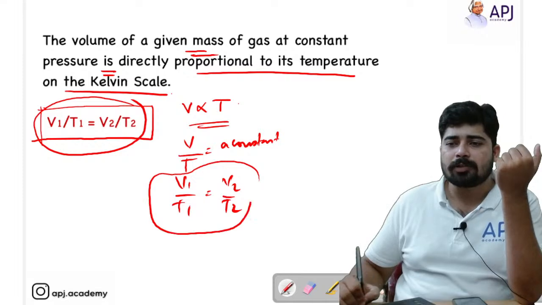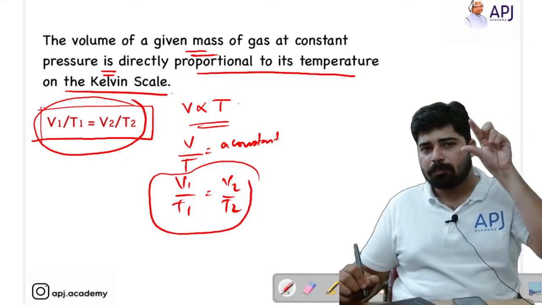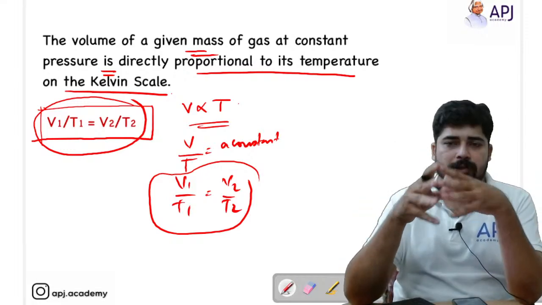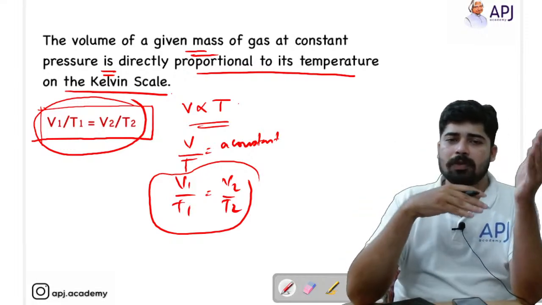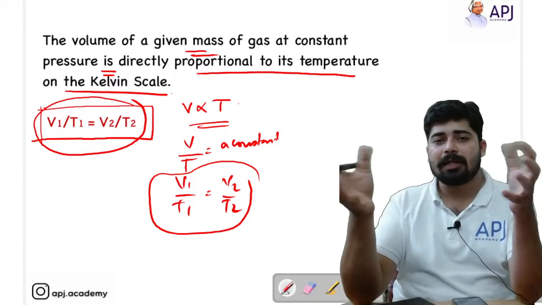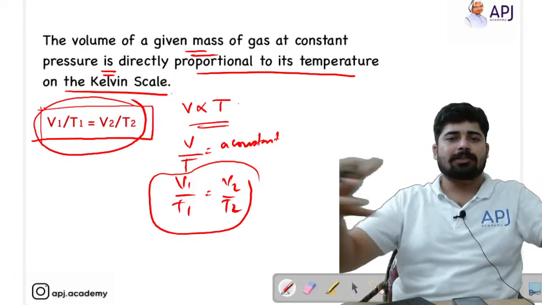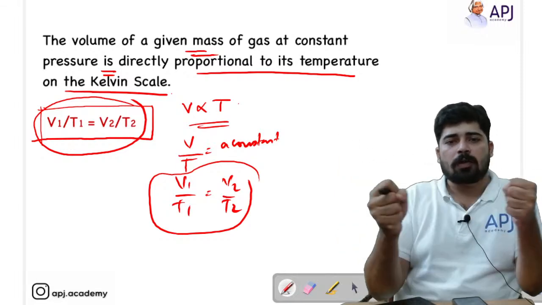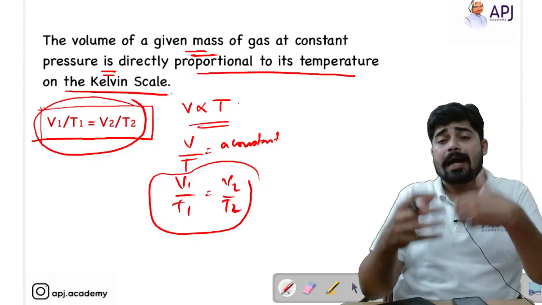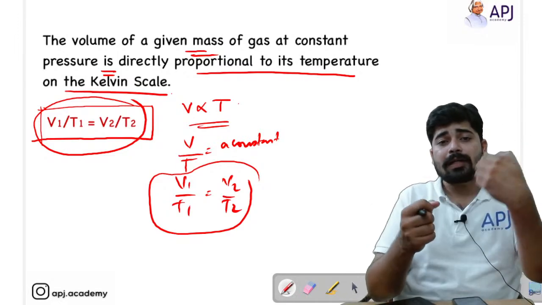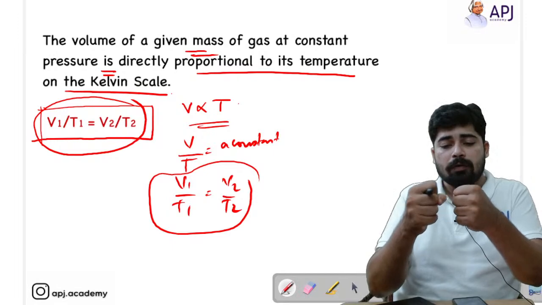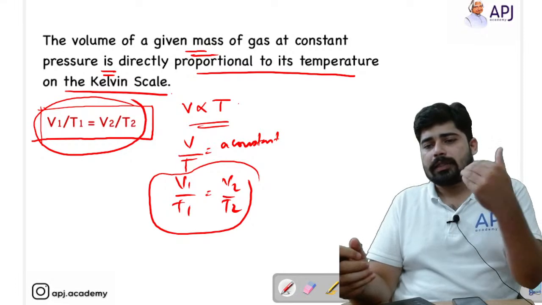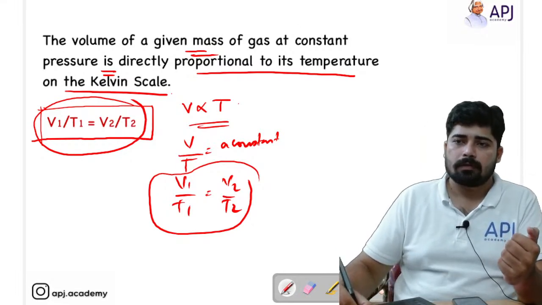Charles law. For Charles law, remember Prince Charles, that is P. P stands for pressure, so in this case pressure is constant. It is a relationship between volume and temperature. As you increase the thermal energy, there will be an expansion of gaseous molecules, as thermal energy is an opposing factor for van der Waals force of attraction. As you increase the temperature, you are increasing the thermal energy and the van der Waals force of attraction gets weakened. That's what the concept is all about.